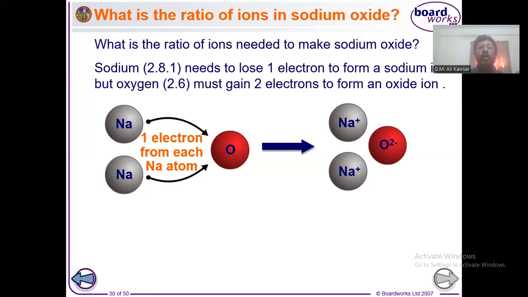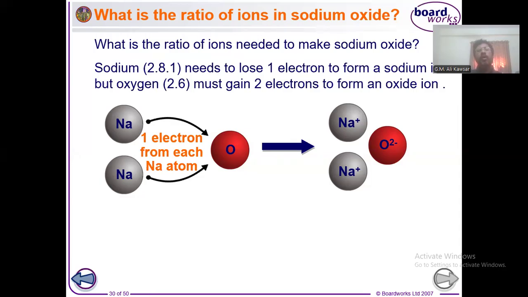And those two electrons should come from two sodium atoms. In this way, two sodium ions will form a bond with one oxide ion. So here the ratio is 2:1, right? So the formula will be Na2O by this process.